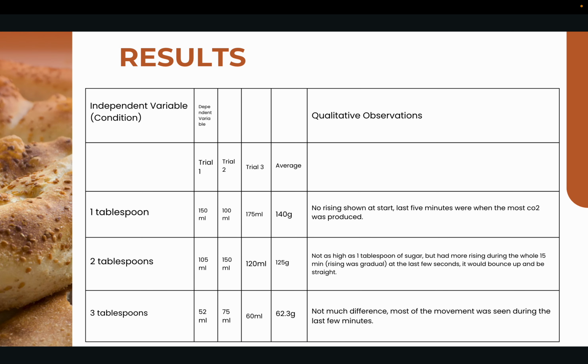They showed that 1 tablespoon of sugar was the most effective in almost all the trials. Our observation for 1 tablespoon was that there was no rising shown at the start, and the last 5 minutes were when the most CO2 was produced.